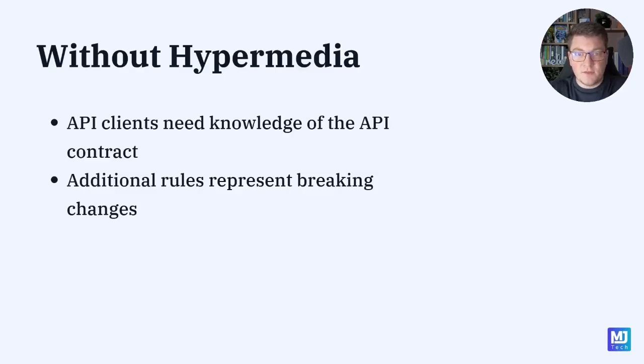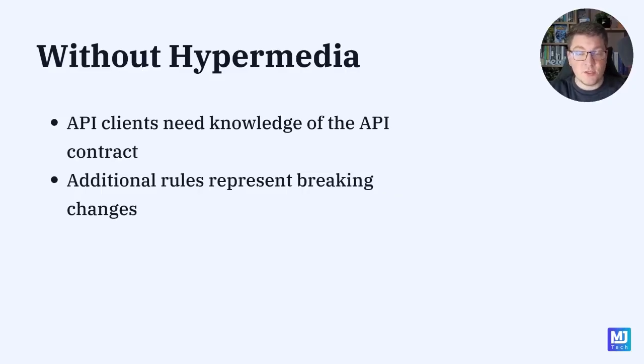Another example is if some operations aren't supported on our API based on the current state of the resource. Without Hypermedia, business rules like that have to be hard-coded into our client applications. With Hypermedia, we can simply return a link when some operation is supported.